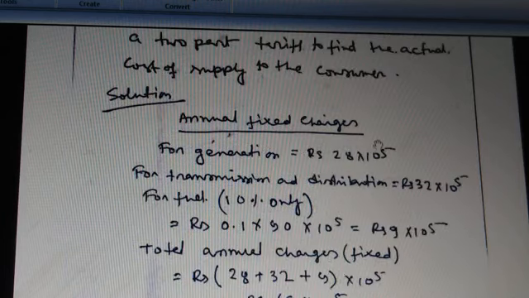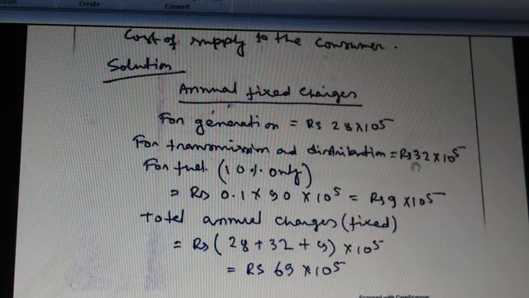Now the annual fixed charges. For generation, rupees 28 into 10 to the power 5. For transmission and distribution, rupees 32 into 10 to the power 5. Now for fuel, only 10% extra charge is added. So the calculation is 0.1 into 90 into 10 to the power 5, which equals 9 into 10 to the power 5.